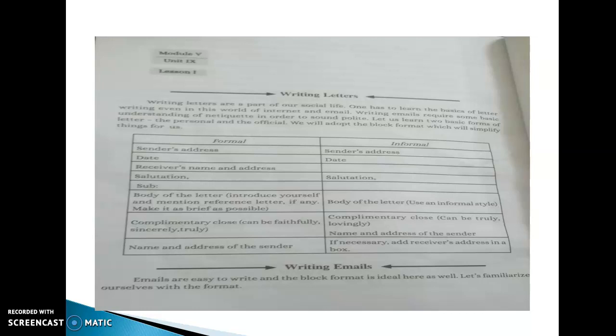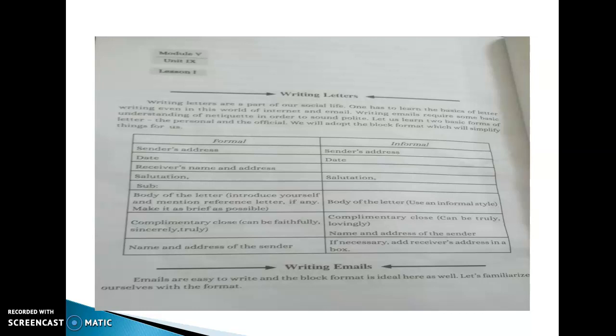The two basic forms of letter are the personal and the official. So first of all, let us look into the personal and the official forms of letter, that is, the formal and informal forms of letter.